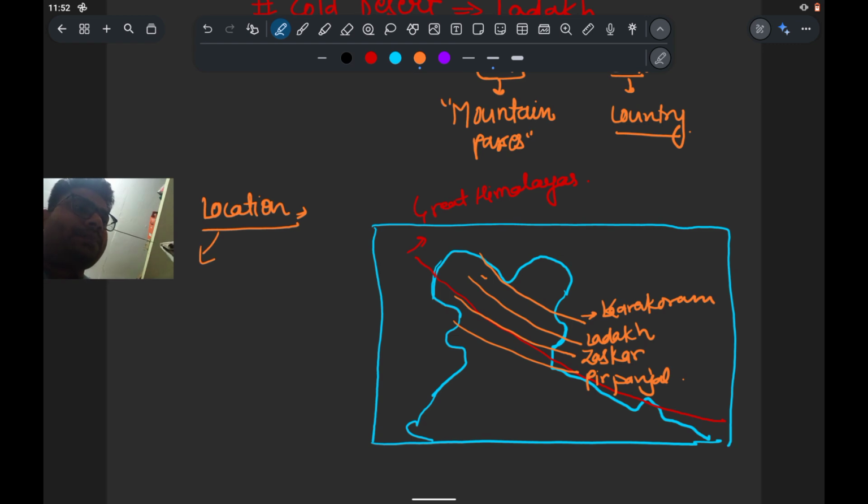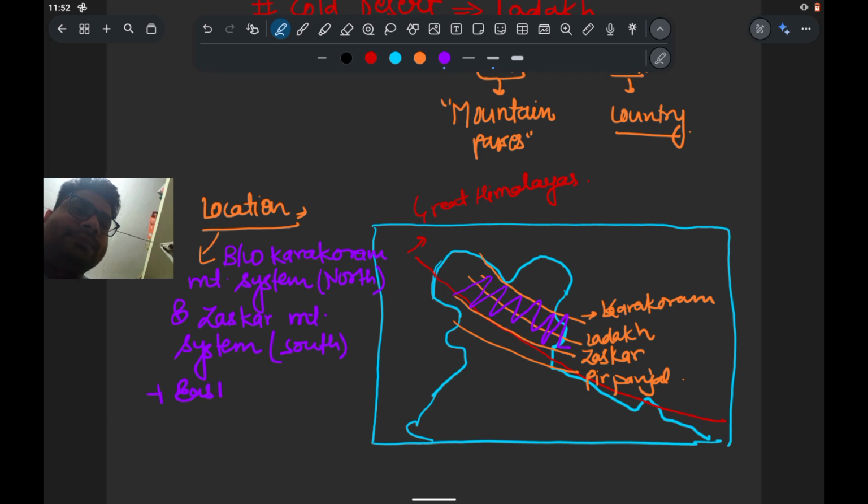So if we talk about its location, the Ladakh's location is between the Karakoram mountain system in the north and the Zaskar mountain system in the south, plus east of Jammu and Kashmir.